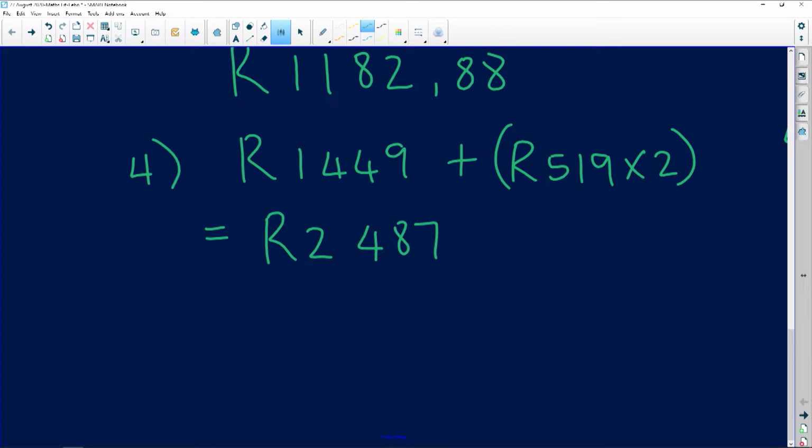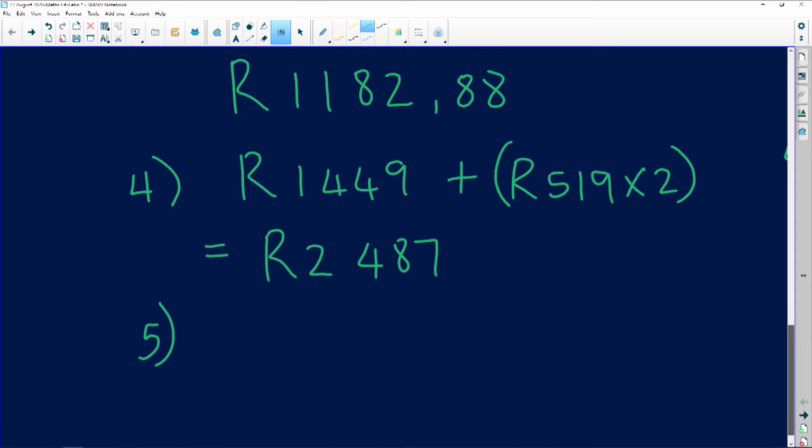2,487. That's a big contribution, okay? So in terms of this, don't be shocked by the numbers because generally people pay quite a lot of money for medical aid. The UIF is the one that's normally on the downside. So we can see that this person is paying medical aid for themselves and they're paying medical aid for their children, okay? So we need to be super careful in terms of that.